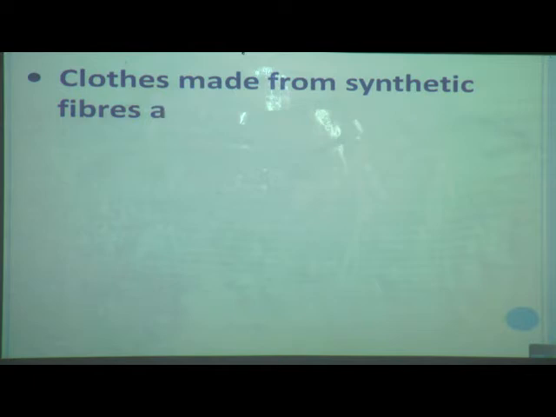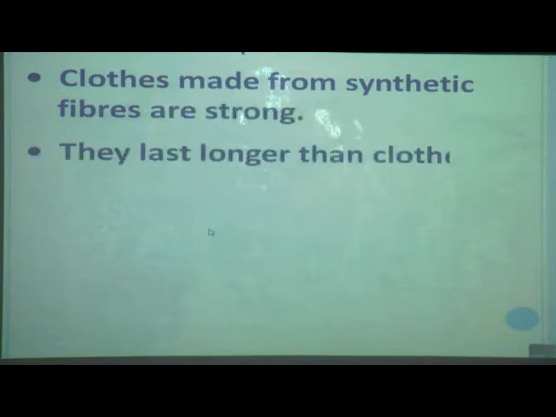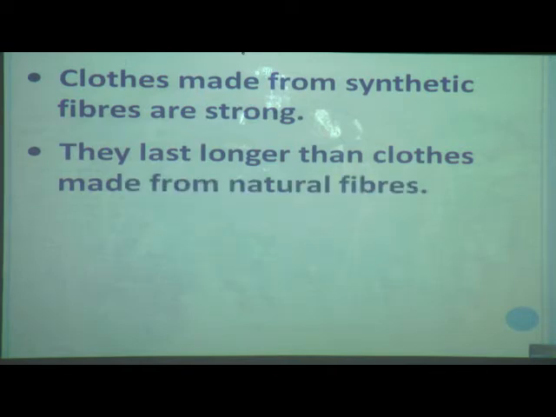Clothes made from synthetic fibers are strong. They last longer than clothes made from natural fibers. See, the clothes made from synthetic fibers are stronger than the clothes made from natural fibers, and that's why they last longer.